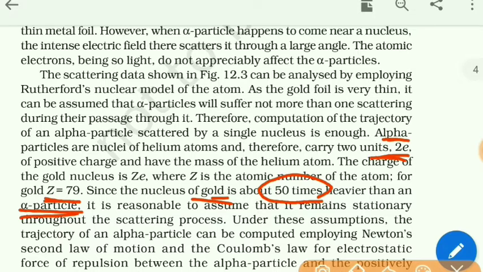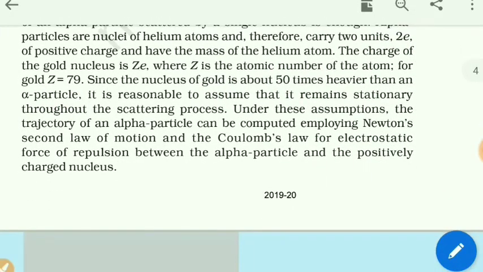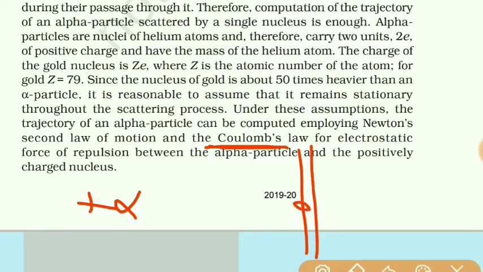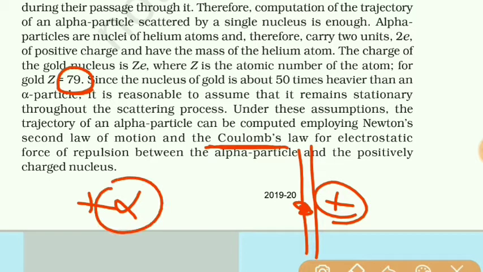So when the alpha particles approach the gold foil, they deflect due to Coulomb's repulsive force, because as I said, the alpha particle has positive charge, and the nucleus of gold also has a positive charge, about 79e, while the alpha particle's charge is twice e.